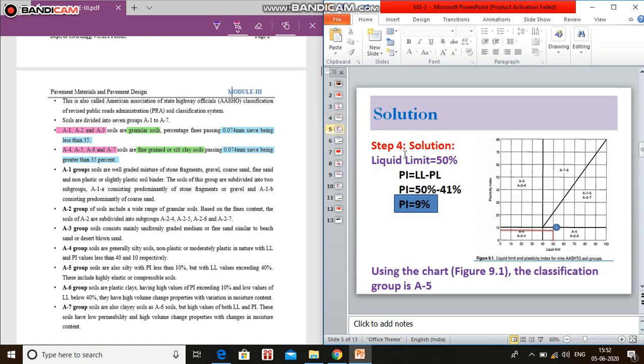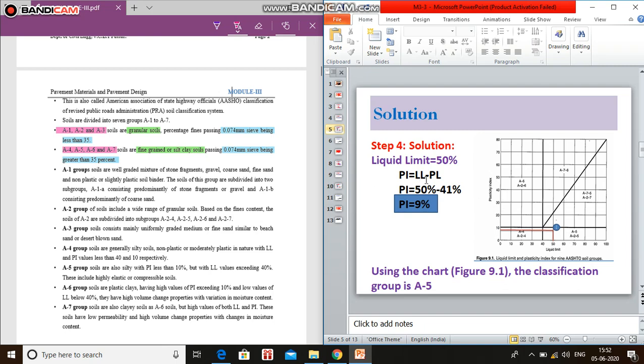Coming to the second one, here there are two cases, either first or second. It belongs to the second category, which again has A4, A5, A6, A7. We need to identify whether it belongs to A4, A5, A6 or A7, so we discuss it using a graph. On the x-axis we can see the liquid limit and on the y-axis the plasticity index. Liquid limit given in the problem is 50%, and we need to calculate the plasticity index.